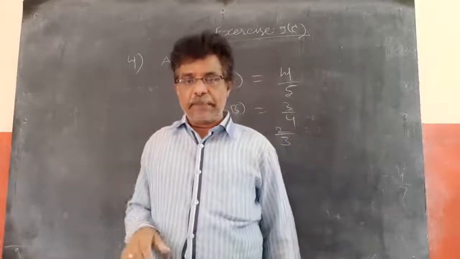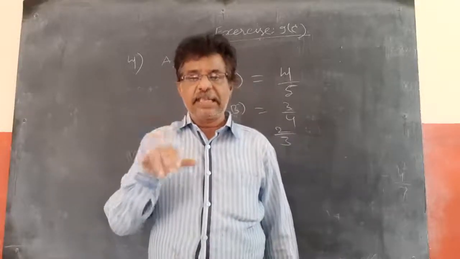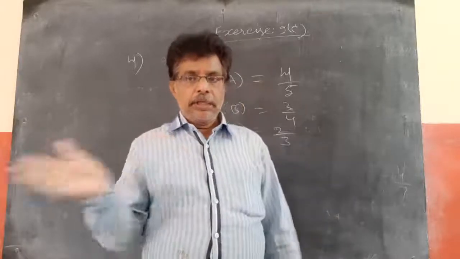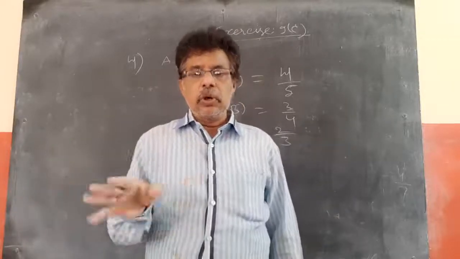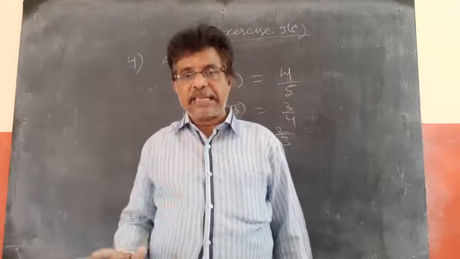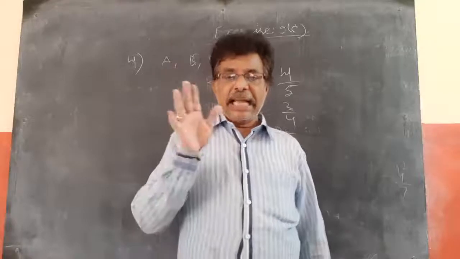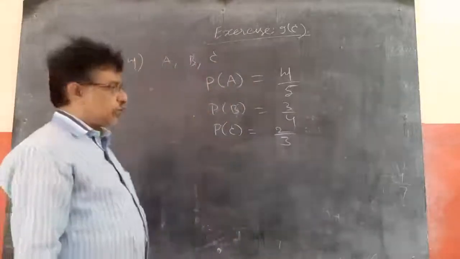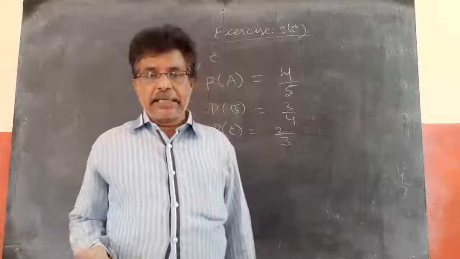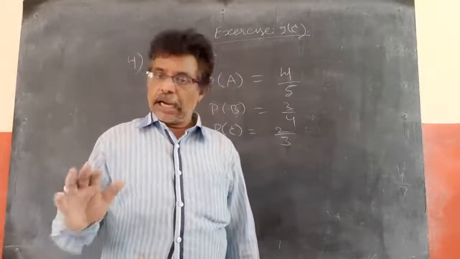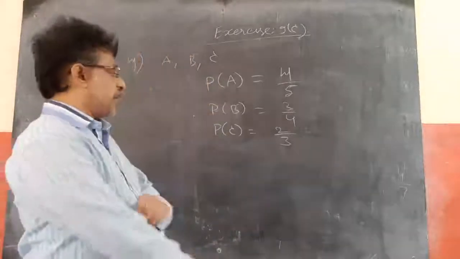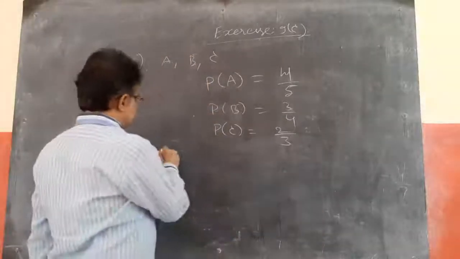He won't tell you they are independent, but you should identify whether they are independent or not. When three people are shooting a balloon, individually they will shoot, so one does not depend on the other. So they are independent events, first thing. Now he is asking, at least two of them will hit the balloon. At least two means either two can hit or three can hit. But none hitting and one hitting have to be eliminated. So we need to find the probability that at least two of them will hit the balloon.